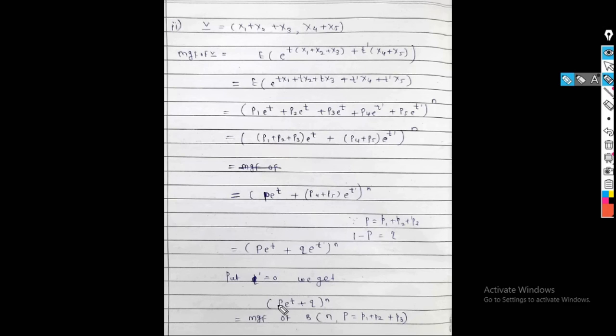And what is the value of p? Because this is capital P. And what is the value of capital P? p1 plus p2 plus p3. So if vector V contains this type of elements, that is x1 plus x2 plus x3, comma x4 plus x5, the probability distribution of vector V follows binomial distribution with parameters n and capital P, and capital P is p1 plus p2 plus p3.